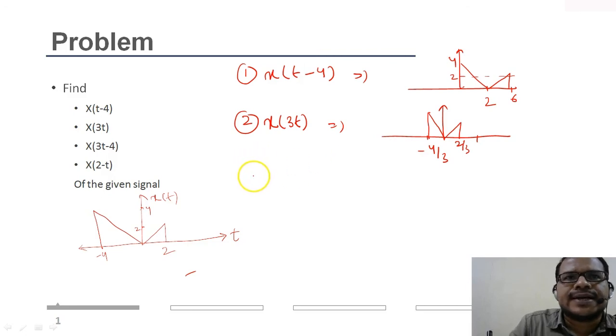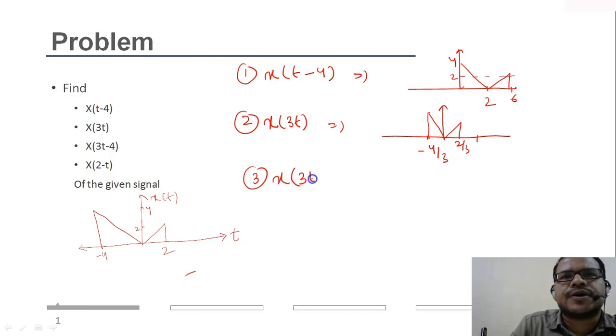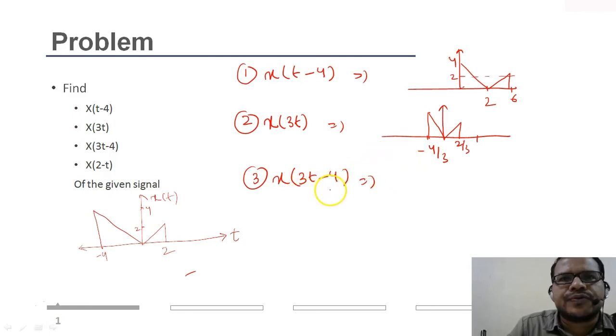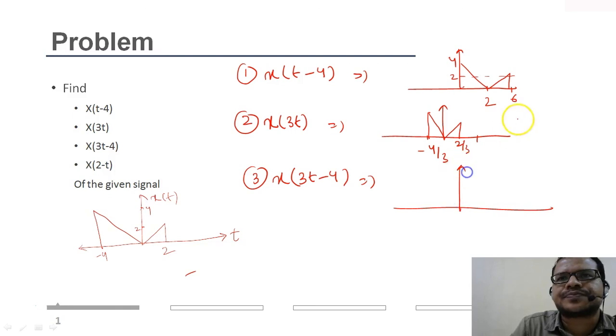Fine. Then let's take a composite operation, that is x of 3t minus 4. Previously I told you, first you do the shifting, then scaling. The shift amount is 4. We already have the shifted version of the signal, which is this one, 6, 2, 0.